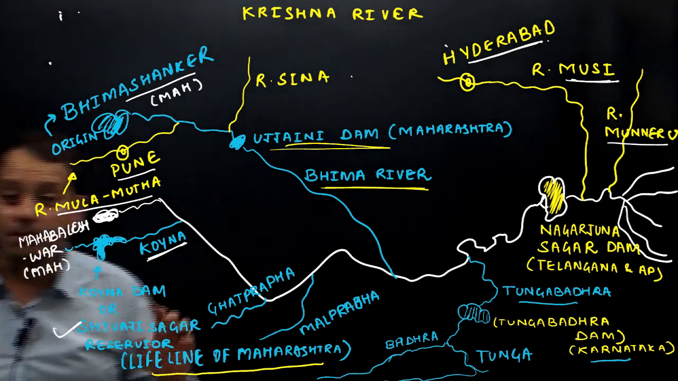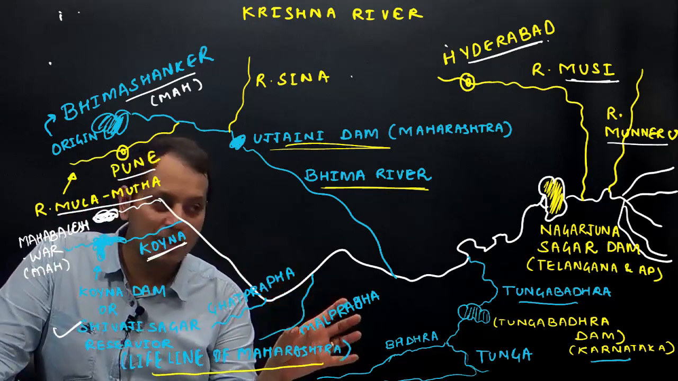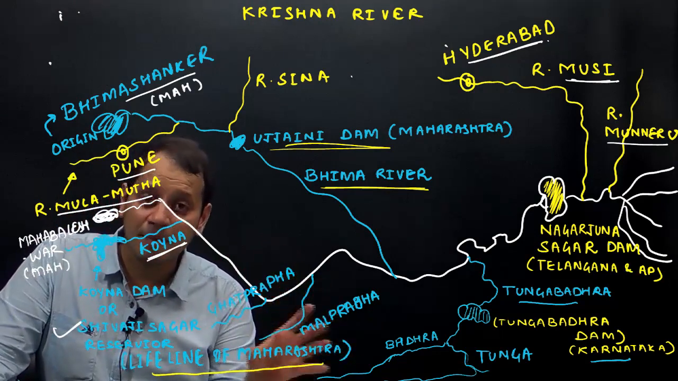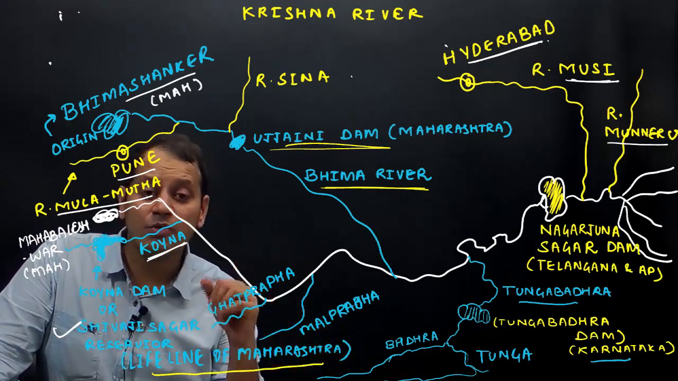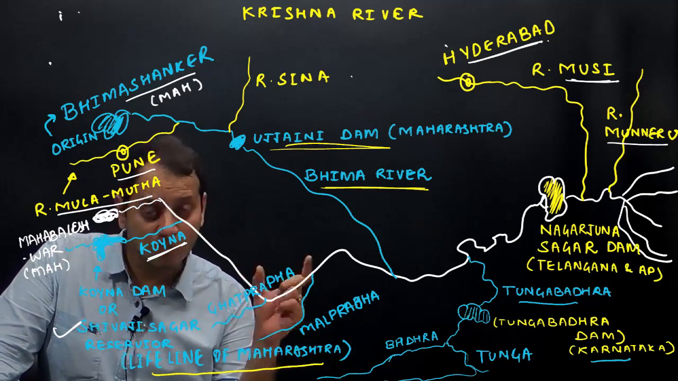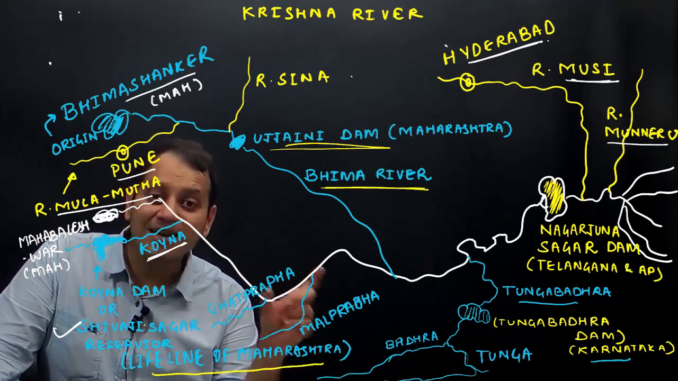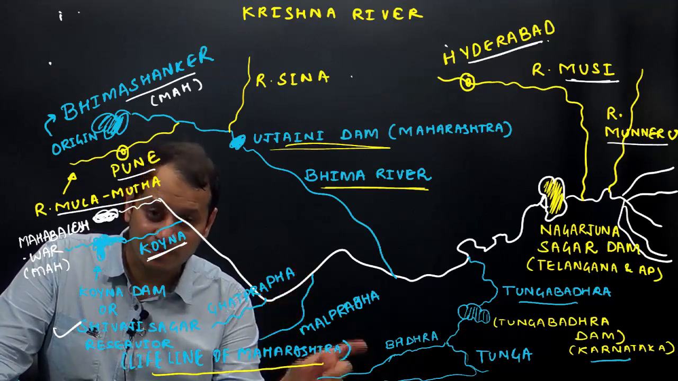Now how to remember the tributaries of river Krishna? Krishna is associated with the Mahabharata. The biggest tributary is river Bhima, associated with a character of the Mahabharata. River Tungabhadra is the second important tributary. Tunga and Bhadra form Tungabhadra. Tungabhadra, Karnataka. Remember, Tungabhadra Dam is located in the Karnataka region.